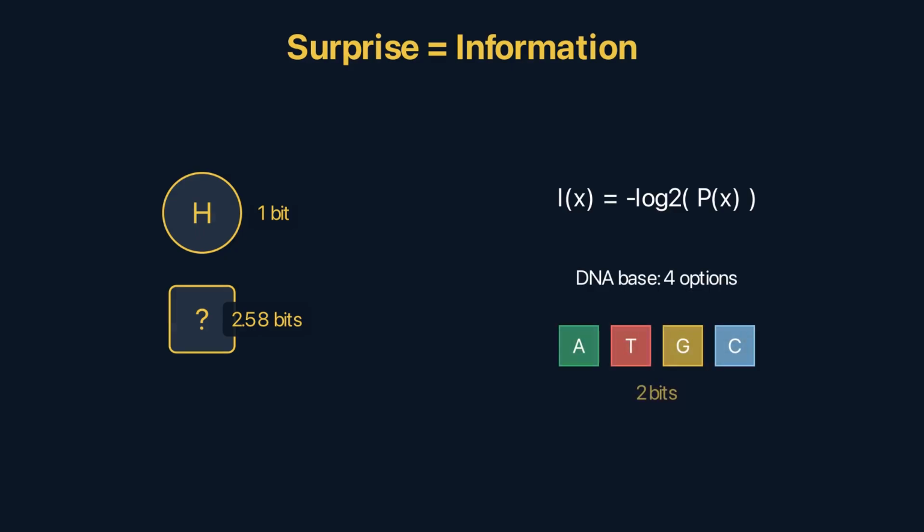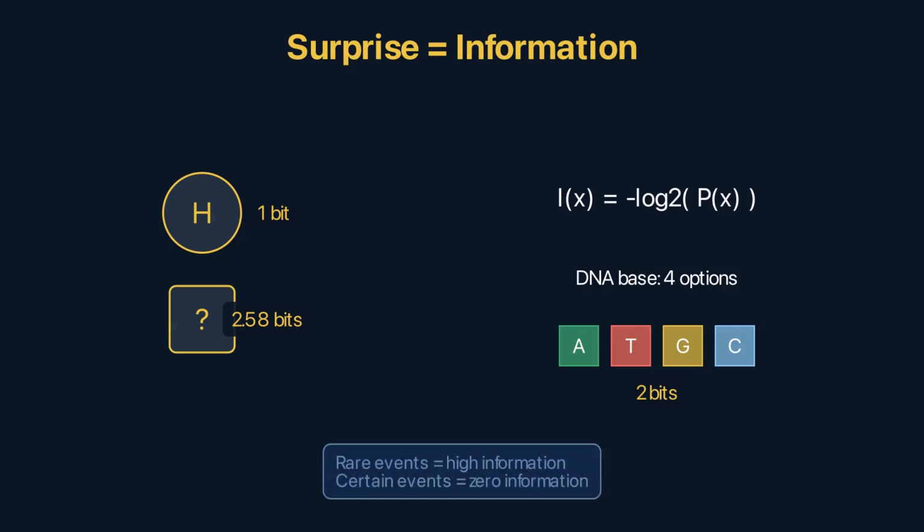The formula: information equals negative log base 2 of the probability. Rare events have low probability and high information. Certain events have probability 1 and 0 information. You already knew.